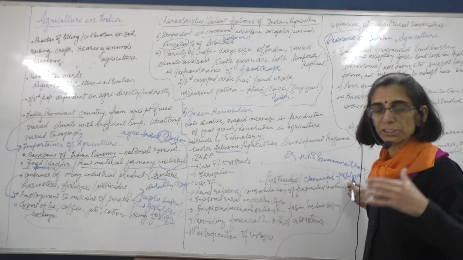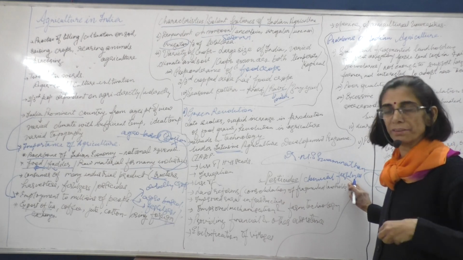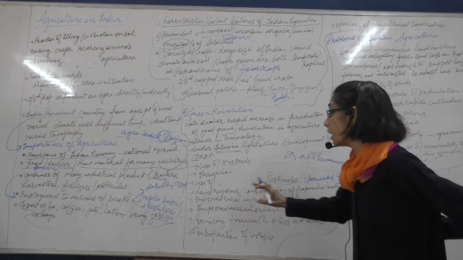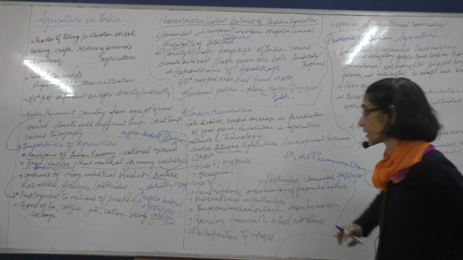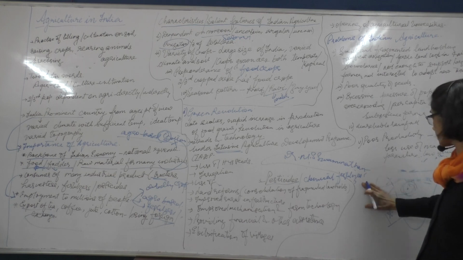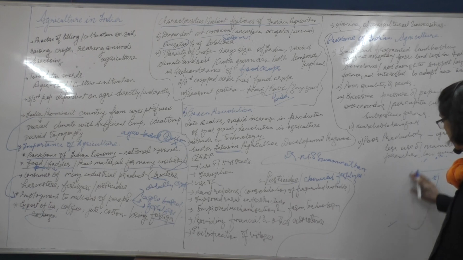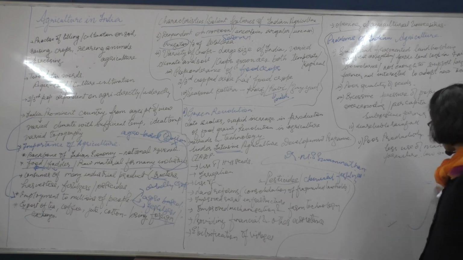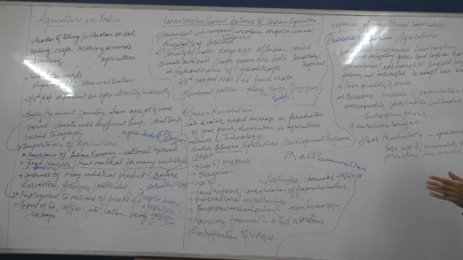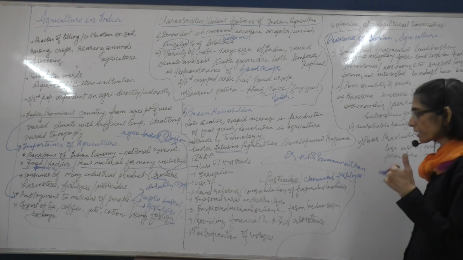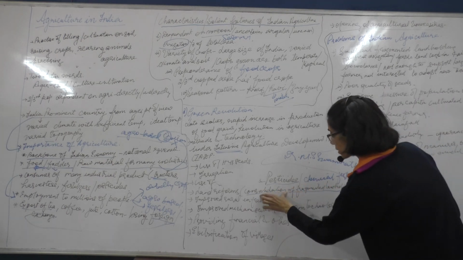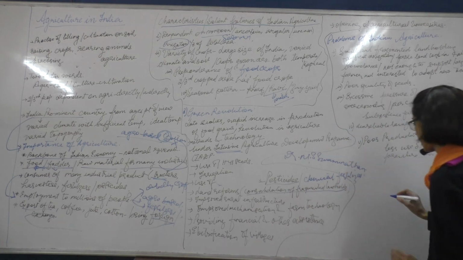The crop gets sufficient manure, sufficient minerals that it requires so that it can grow well. An important step along with this was the land reforms. Now, what exactly is land reforms? It basically involves bringing about a small piece of land into making it into a larger piece of land. Now, why is this consolidation of land holding required? We are saying consolidation of fragmented land holding.